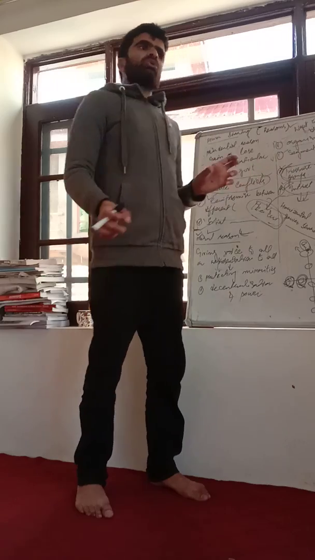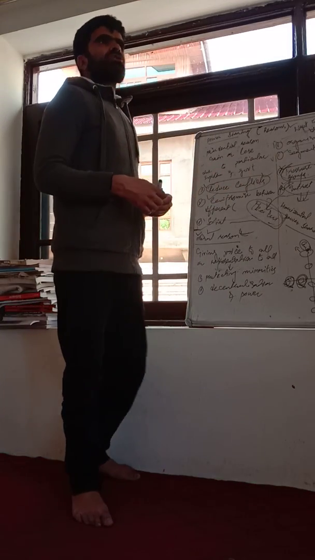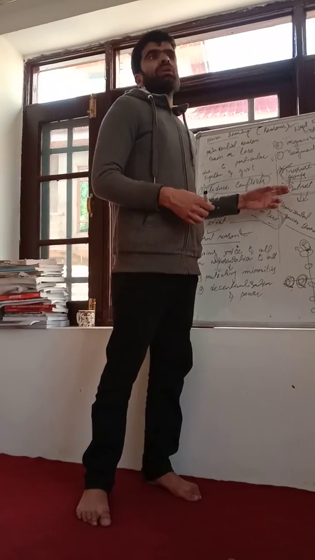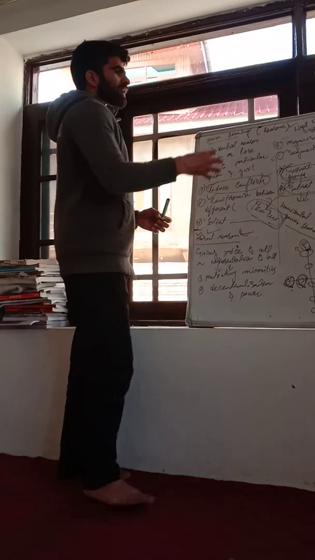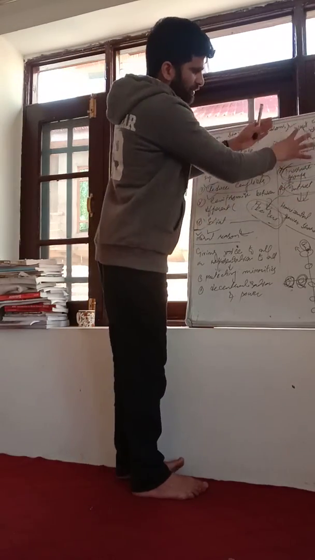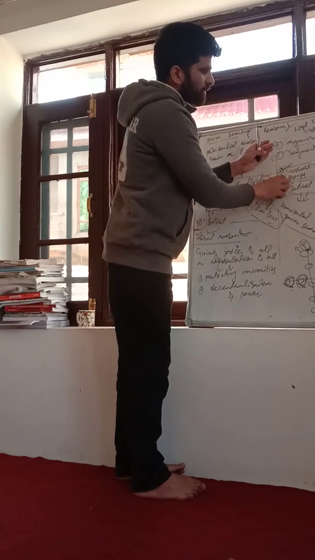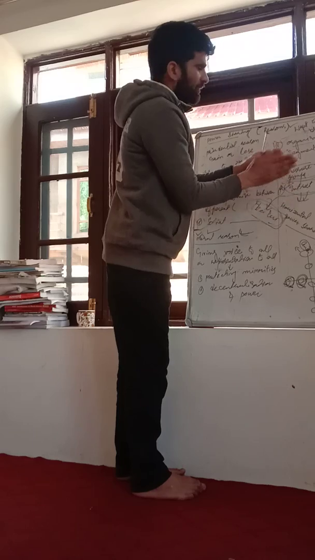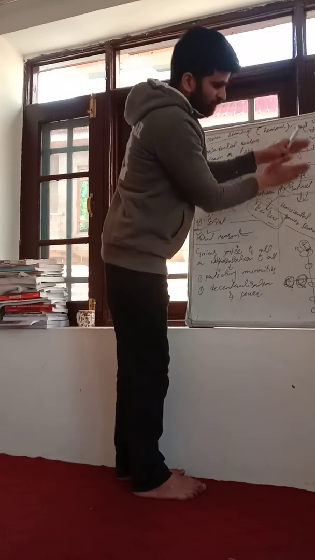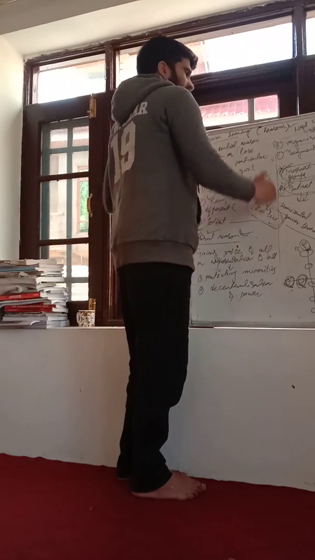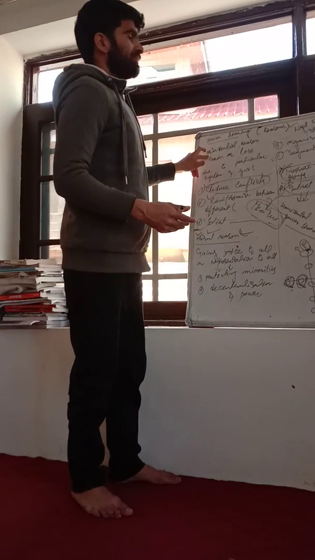For interest groups, we have two kinds: the general interest group and the particular interest group. I will talk about the general interest group. We are talking about power sharing in a democracy: vertical, horizontal, and then pressure groups. I told you what an interest group is. We have two. It is very much a must that we first understand this, then it will become easy for us to understand the two reasons for power sharing.